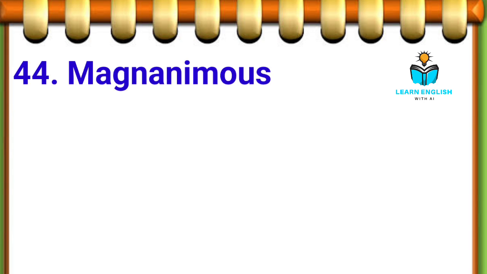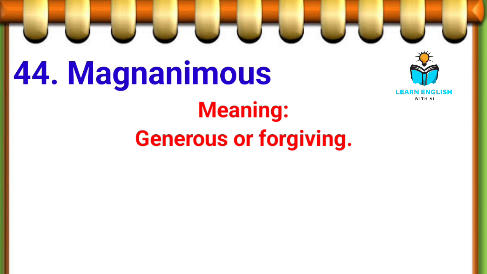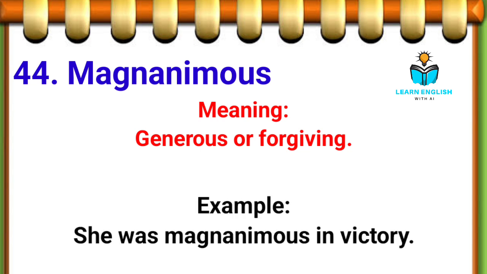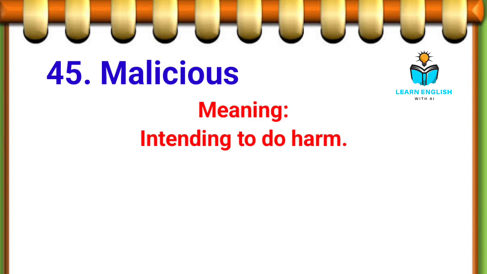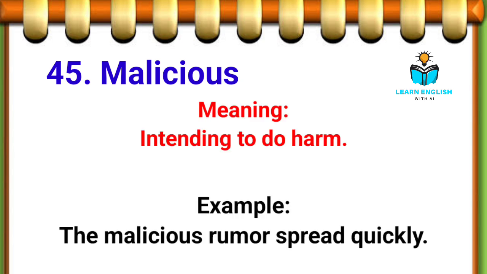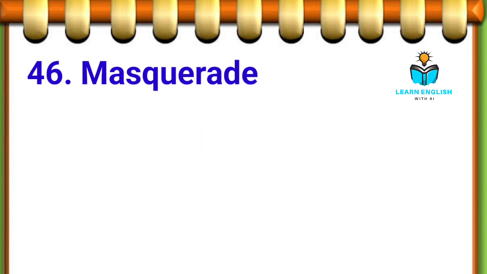44. Magnanimous, generous, or forgiving. Example: she was magnanimous in victory. 45. Malicious, intending to do harm. Example: the malicious rumor spread quickly.